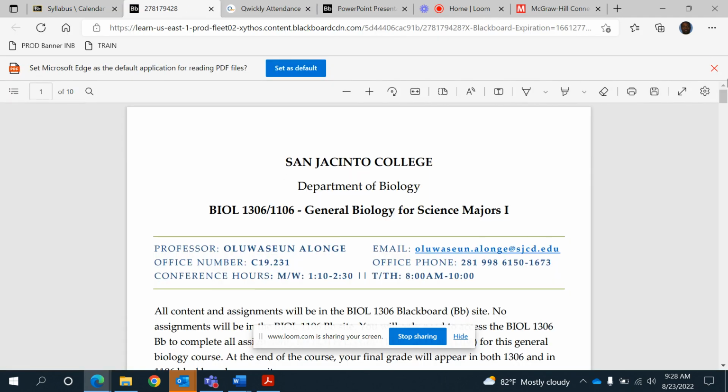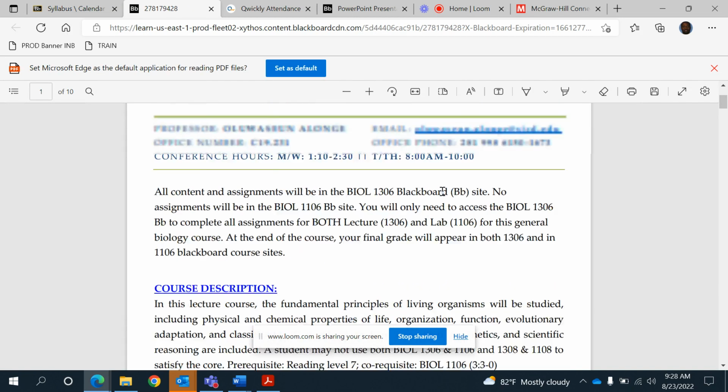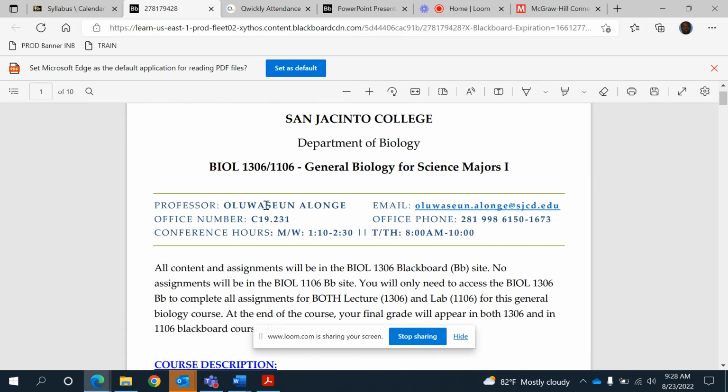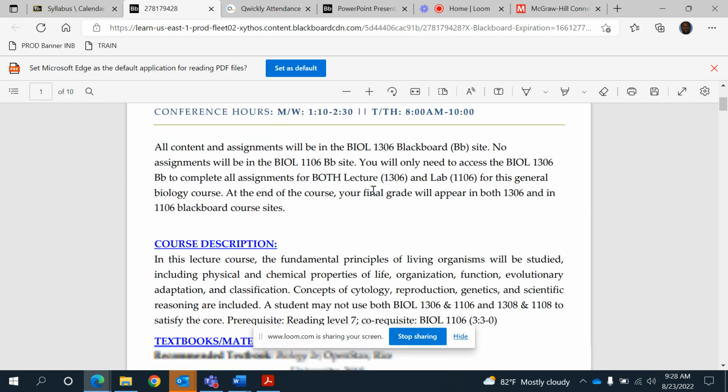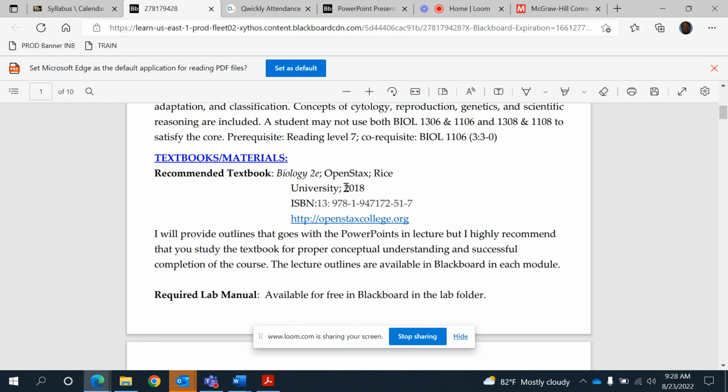So number 1, the syllabus. This is the syllabus. Again, that's my name and my email is there. The best way to reach out to me is through the email tab on Blackboard on the left. Again, all resources, assignments, and grades will be on the 1306 Blackboard. So go through the course descriptions.